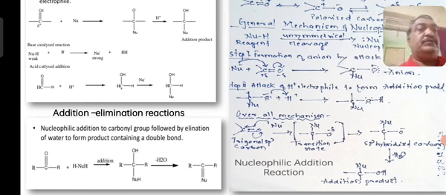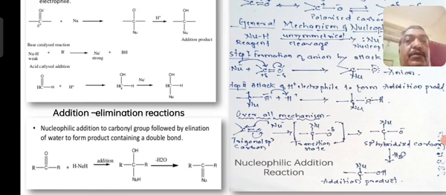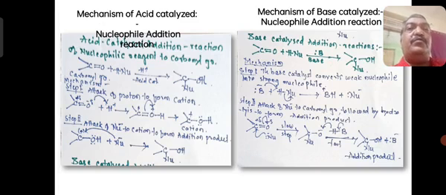Okay, so this is how the things in addition and elimination reaction can take place. Now keeping all this in mind, we move on to the mechanism of acid catalyzed reaction and the mechanism of base catalyzed reaction for carbonyl compound. Now NuH is a reagent, carbonyl group already is there, so there is an addition of hydrogen to oxygen as an OH group and Nu to the carbonyl.